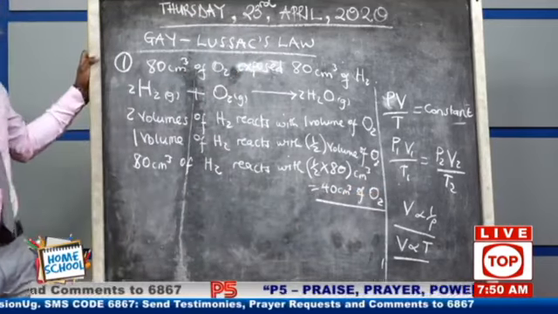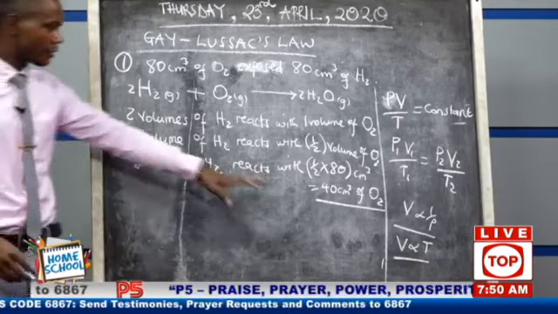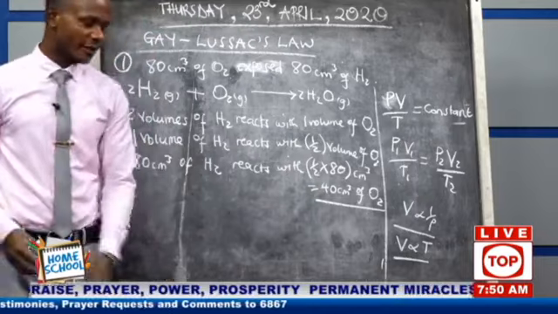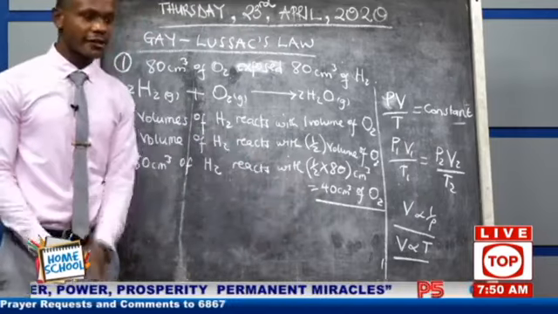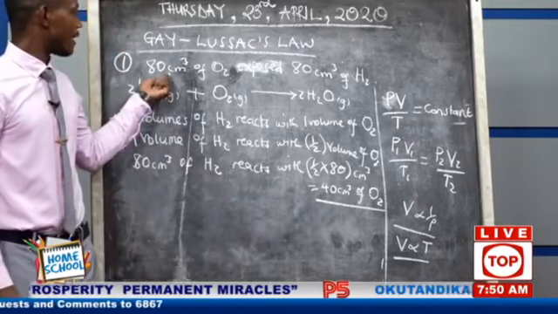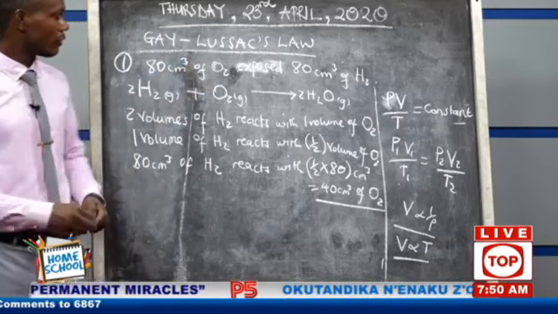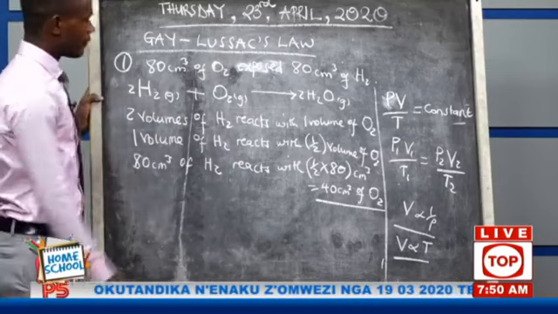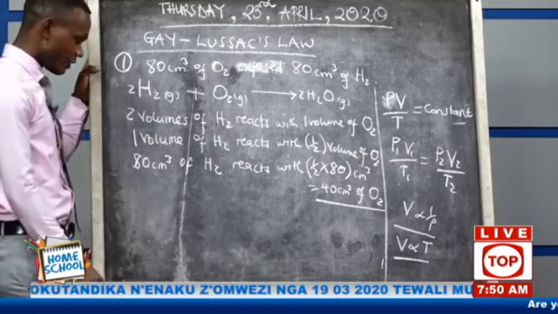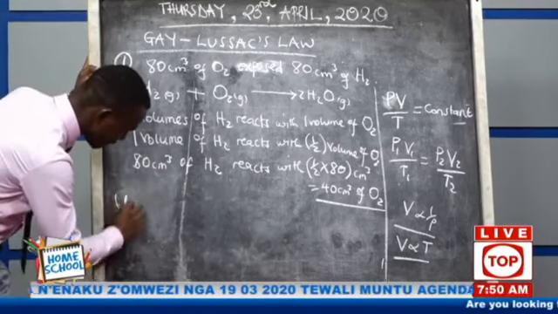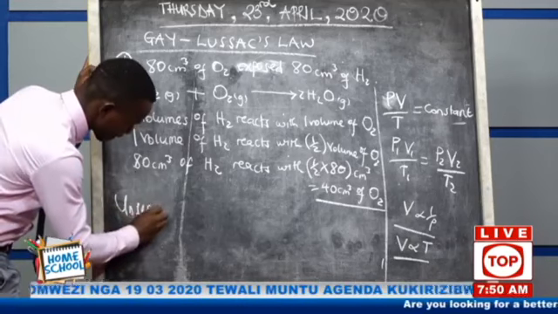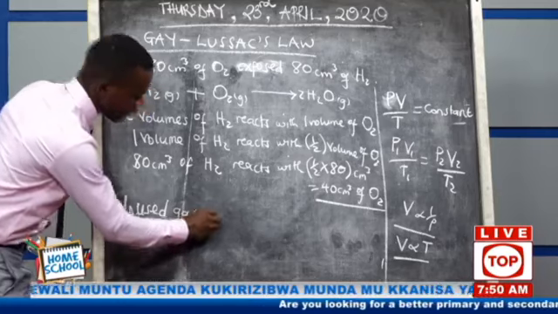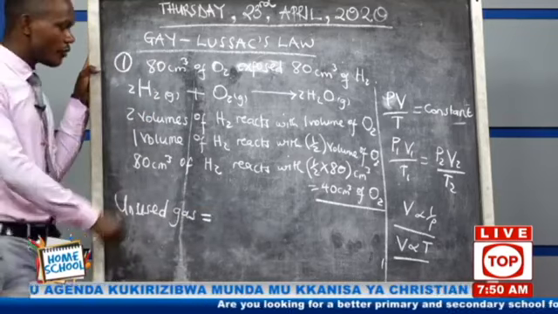Is it the answer that we want? No. This is not our answer. This one is just helping us to get the right answer. We have already got what reacted. They added 80 cubic centimeter of oxygen. Now we want to see the unused gas. How do we get the unused?